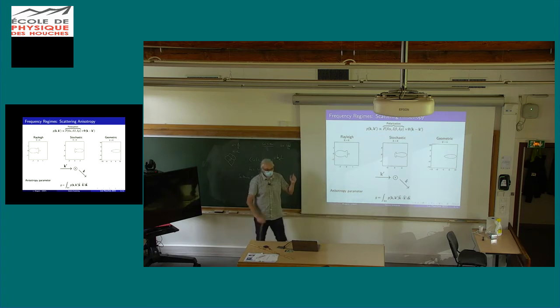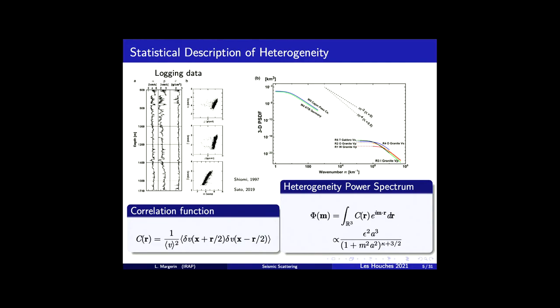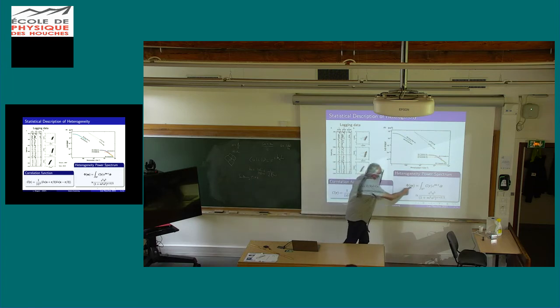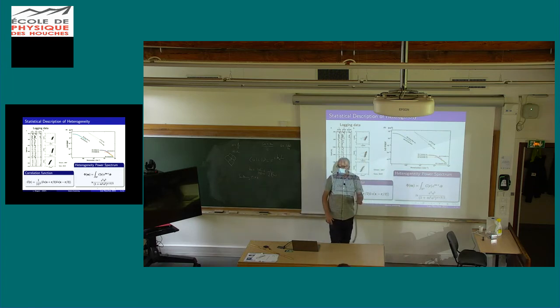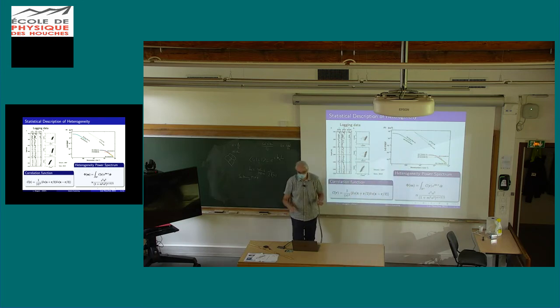This is the thing that I introduced. So what the scattering experiment does for you is scan the power spectrum of heterogeneities. When you look at different angles, you are looking at different values of the wave number. So you see different values of the power spectrum of heterogeneities.